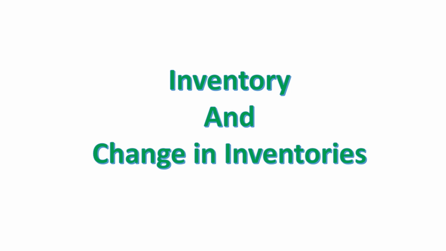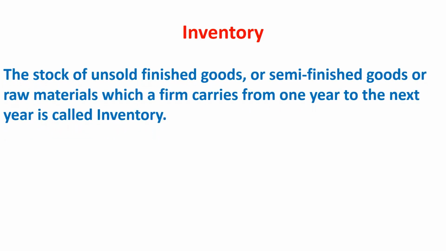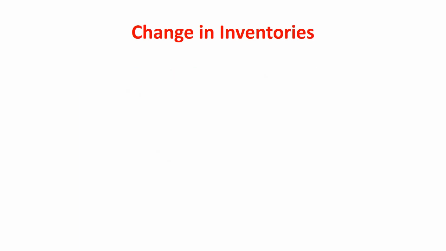Next concept is about inventory and change in inventories. Inventory. The stock of unsold finished goods or semi-finished goods or raw material which a firm carries from one year to the next year is called inventory. Inventory is a stock variable. It is measured at a given point of time.